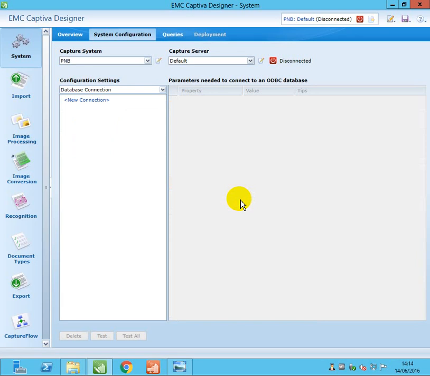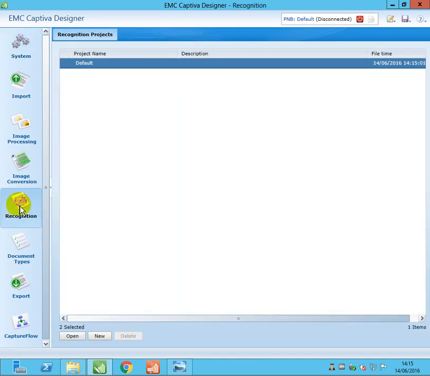In the system we will configure all the required information, whatever the configuration settings, capture flows or document types. On the left side you can see all these profiles you can create: import profile, image processing profile, image conversion profile, recognition profile, document types, export profile, and capture flows. A capture flow is somewhat similar to your workflow, the Captiva workflow, where you define the document types. Based on the document types, first we will create a sample recognition project. Later I will show you the purpose of this, but for the time being I need to configure this first, the default.